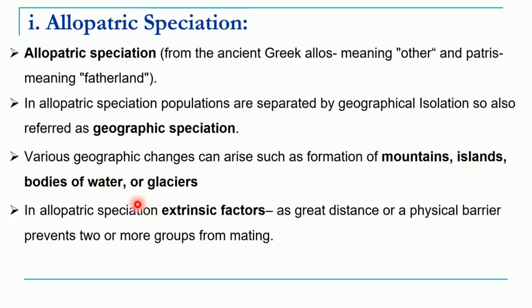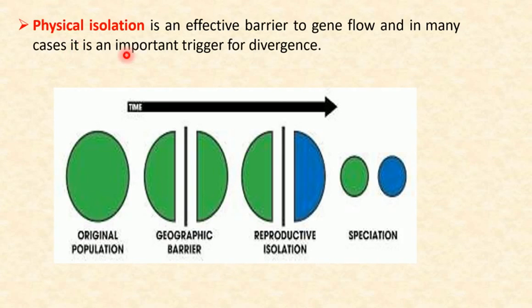Allopatric speciation basically occurs due to extrinsic factors, and these extrinsic factors are nothing but physical barriers. What is caused by these physical barriers? These physical barriers do not allow the two populations to come in contact with each other for mating purposes. So, in this picture we can see